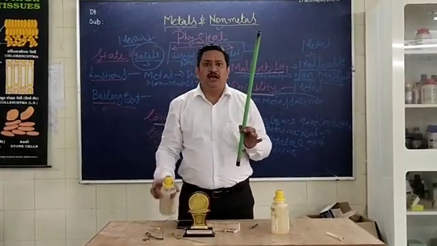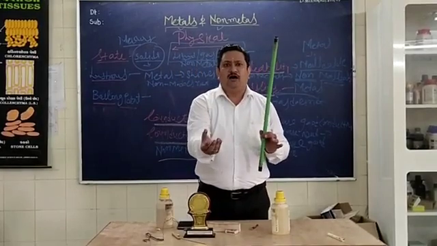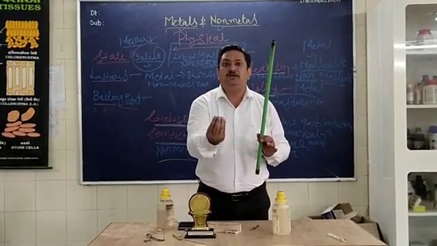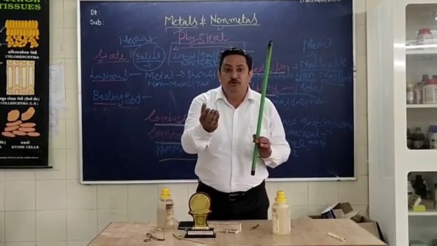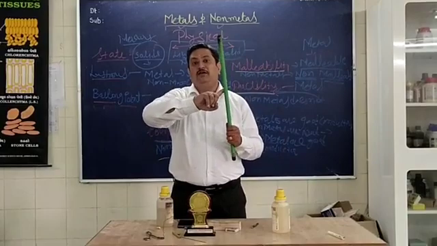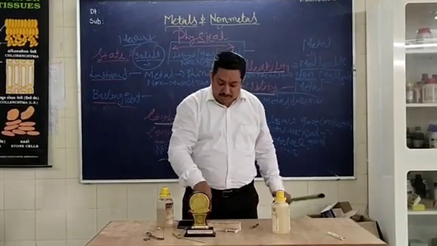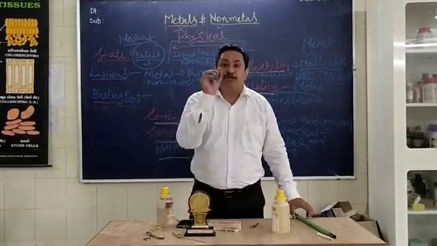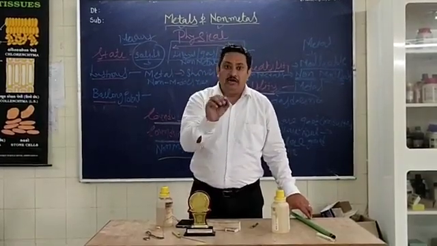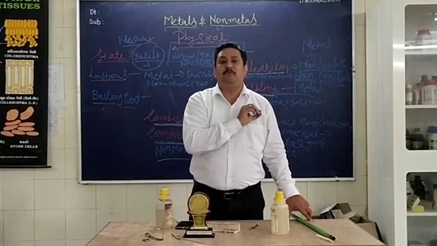Yes, you are right. Have you seen that at our house, if we boil water it can be boiled within a few minutes, but if we want to melt a metal it takes more time. So metal needs more temperature for boiling point and melting point.